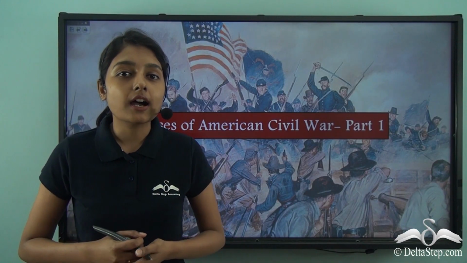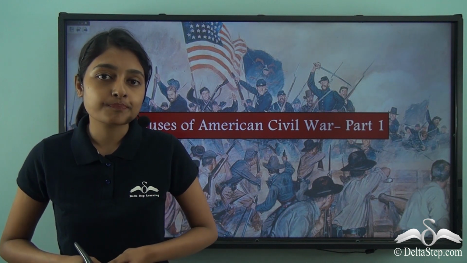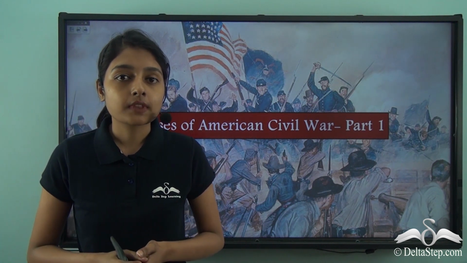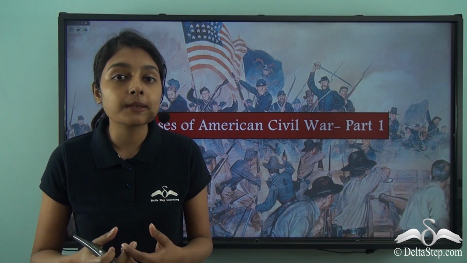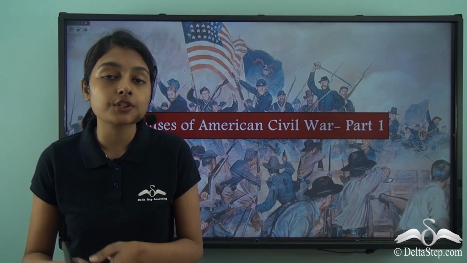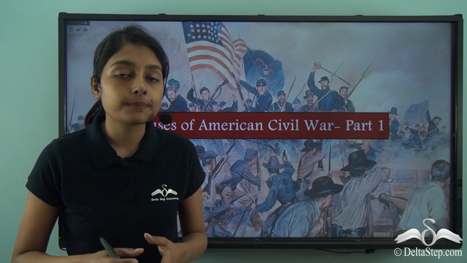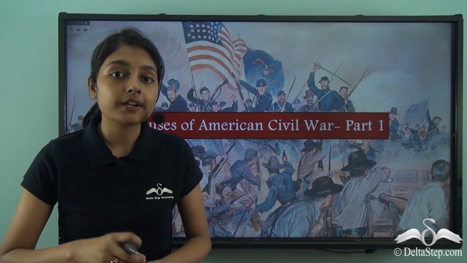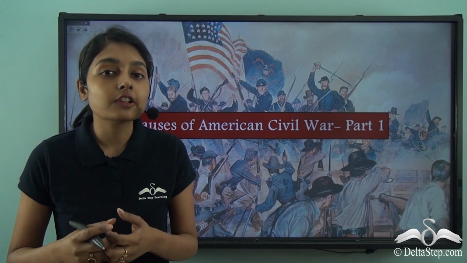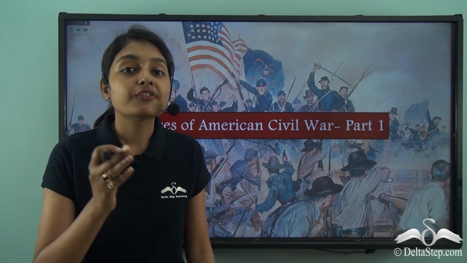We devoted our last lesson to understanding what a civil war is. What did we learn there? A civil war is a kind of war that happens amongst people who live in the same country. This is very different from our traditional concept of war, which means that any foreign power or any external power is attacking. But a civil war takes place when people who are living in the same country fight against each